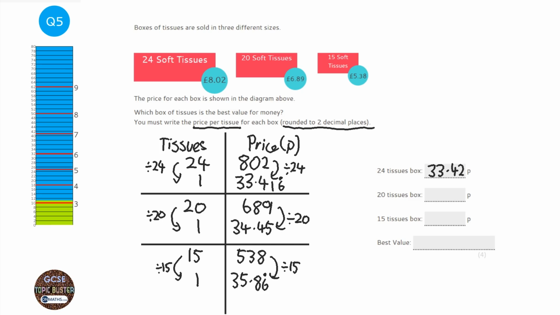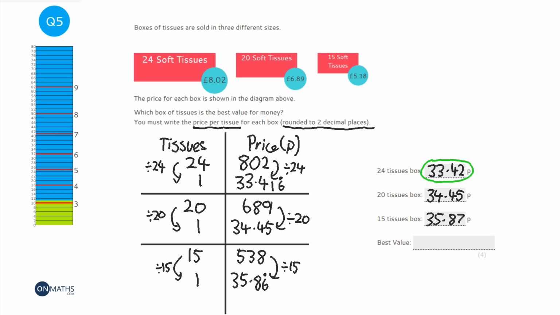The 20 tissue box is 34.45. And the last one is 35.87, because that 6 would round up. So which one is the best value? Well, if you have a look at the 24 tissue box, it's only costing just over 33 pence, whilst the 20 tissue box costs over 34 pence, and the 15 tissue box costs over 35 pence.